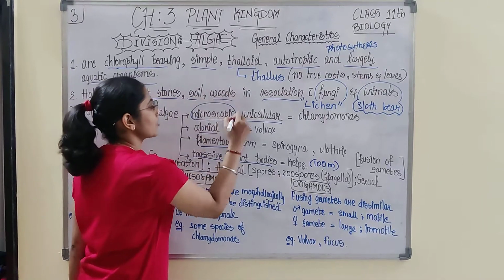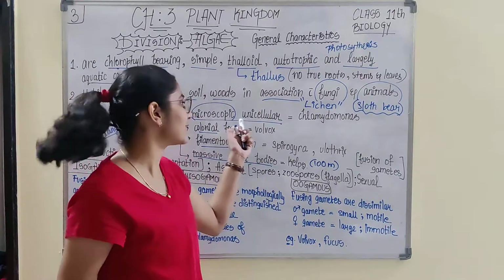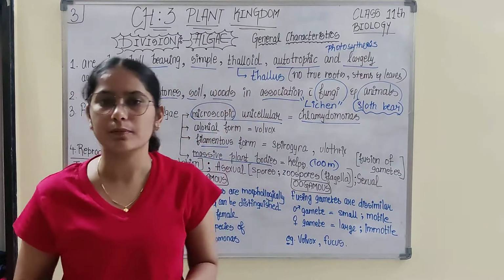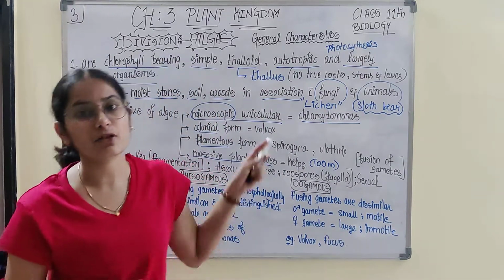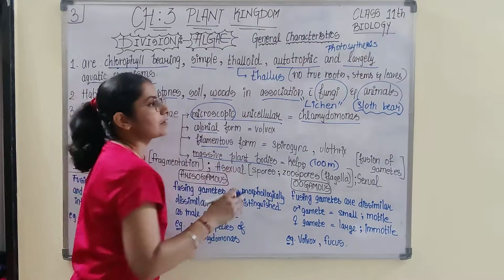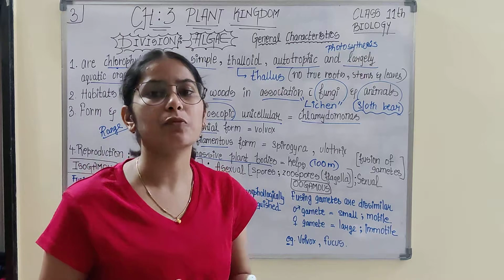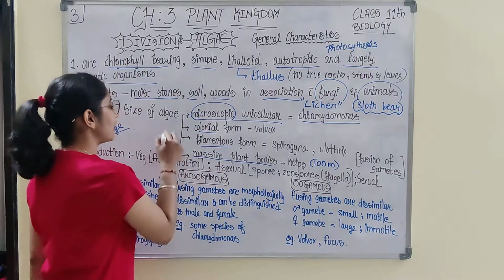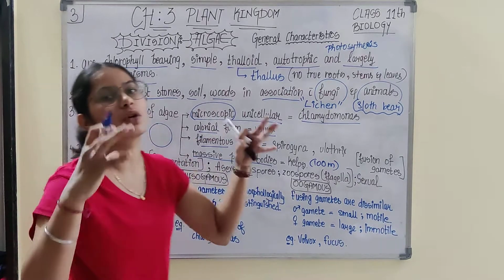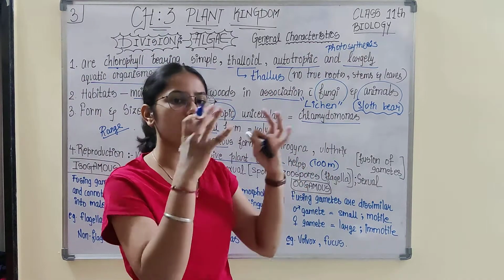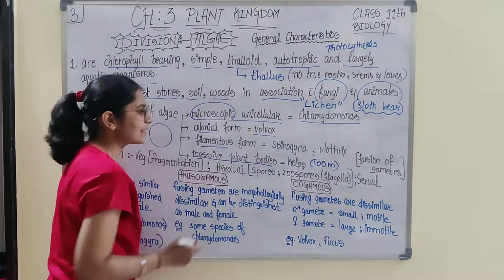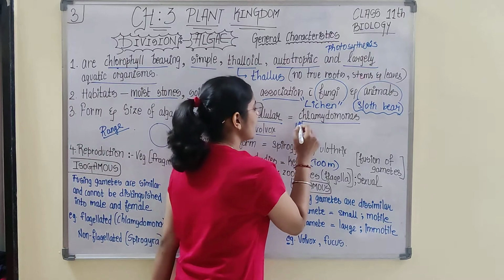What do you understand by microscopic? You require a microscope to observe these kinds of unicellular organisms, for example Chlamydomonas, one of the algae which is microscopic as well as unicellular. If we talk about colonial, they form a colony. In your textbook there is one figure, a ball-like or spherical figure, of Volvox. It forms a colony, and this colony is arranged in a spherical fashion. Filamentous: have you ever seen Spirogyra? Something like this.